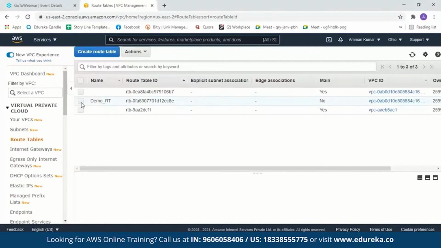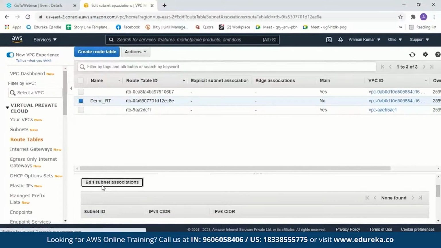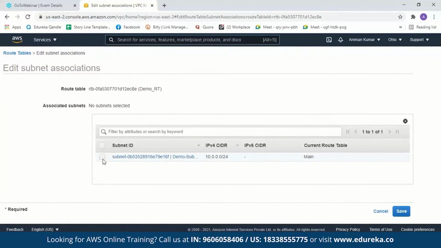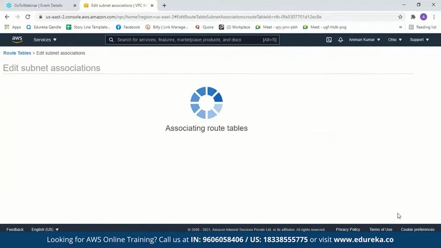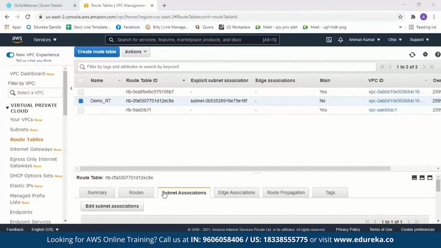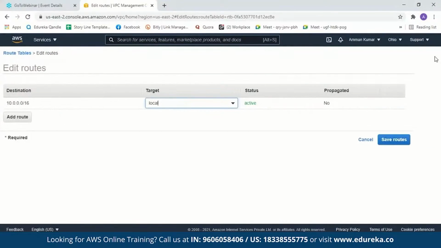We close it. After we create a route table, we have to associate a subnet to it. So we'll just click on route table over here. Go to subnet association. Edit subnet association. Now select a subnet. So this is a subnet, demo subnet. So we'll save it over here. After the subnet association, we have to edit the route to access the internet gateway. So we click on route, edit our routes.